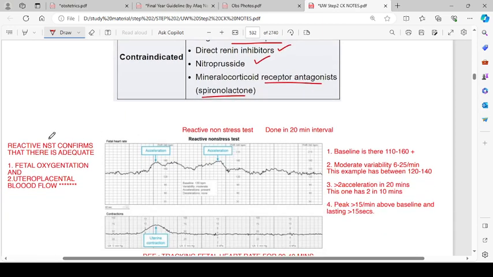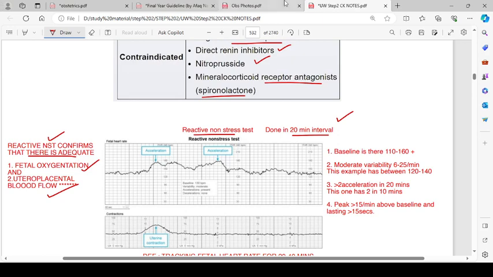Reactive non-stress test confirms that there is adequate fetal oxygenation and uteroplacental blood flow. So if it is reactive, like if there are accelerations and there is baseline variability, it is a good test. A reactive non-stress test is done in a 20-minute interval, because in some cases when we are doing the CTG and the NSTs, there may be a duration of fetal sleep. So we carry it for at least 20 minutes to rule out the sleep period, I think.